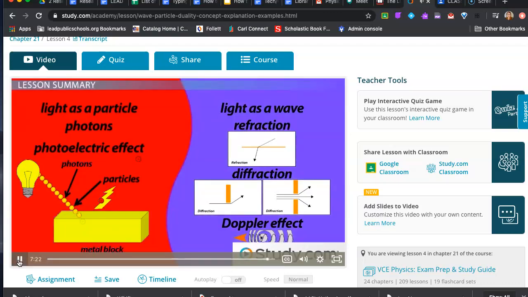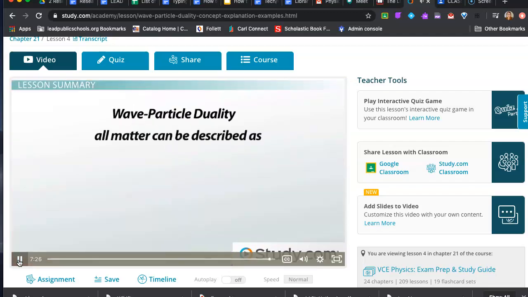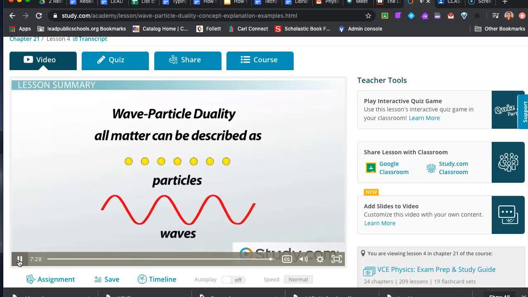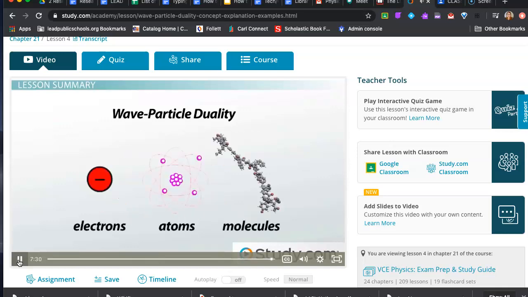Today, scientists embrace the theory of wave-particle duality, which means that all matter has properties of both particles and waves. The theory has been proven for light and subatomic particles, but we're still working out the details when it comes to larger objects.